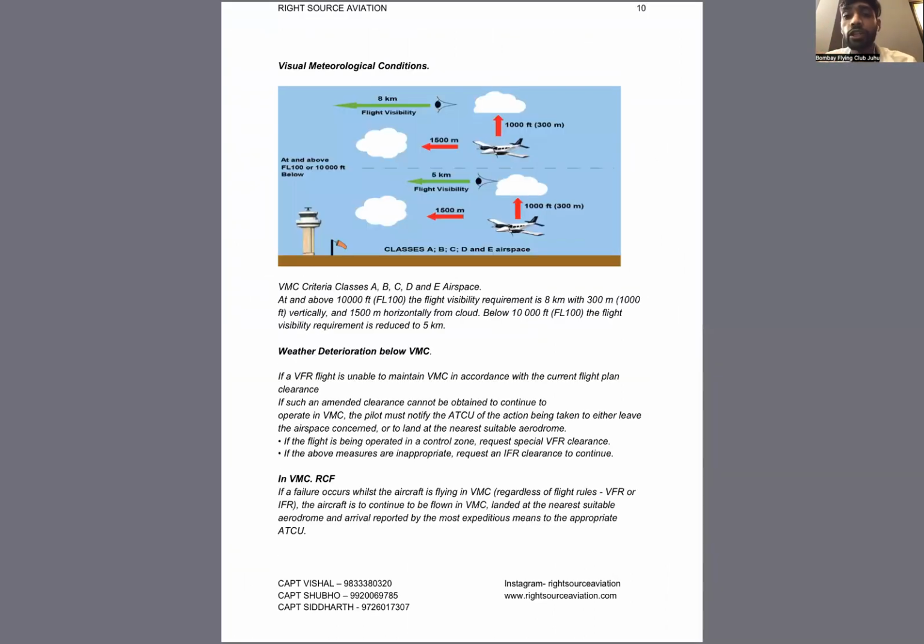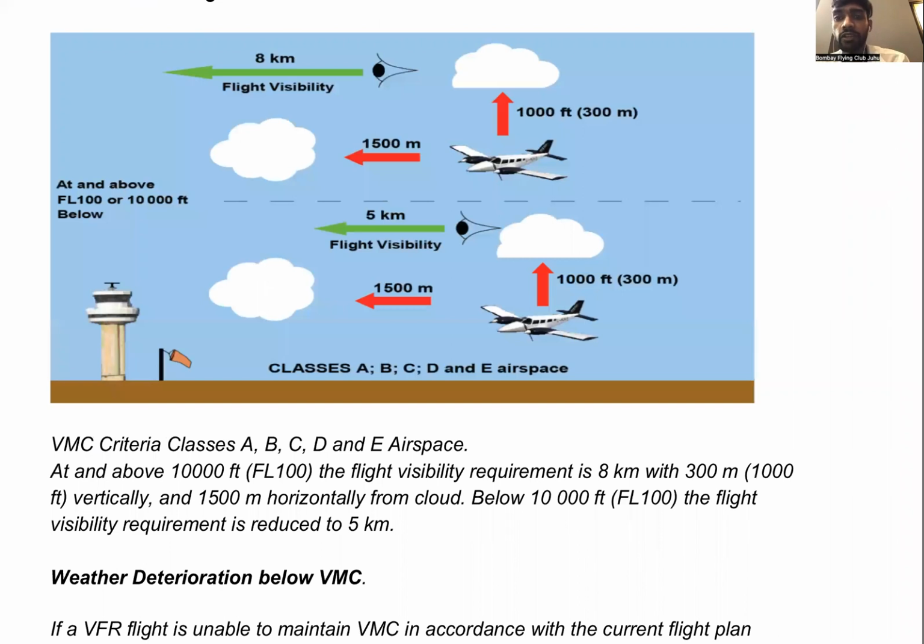In this chapter, we understood the visual flight rules. Whenever the aircraft is flying below 10,000 feet, the visibility shall be 5 kilometers. The aircraft shall be 1,500 meters horizontally from the cloud and 1,000 feet vertically from the cloud. That was the criteria for visual flight rules. If you are flying above 10,000 feet, the flight visibility shall be a minimum of 8 kilometers. You should be 1,500 meters away from the cloud and vertically 1,000 feet.